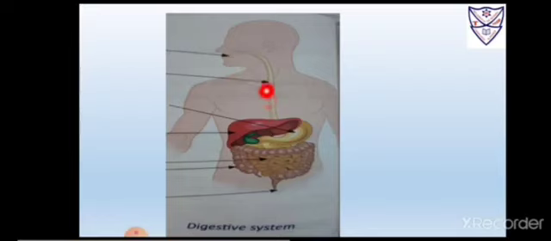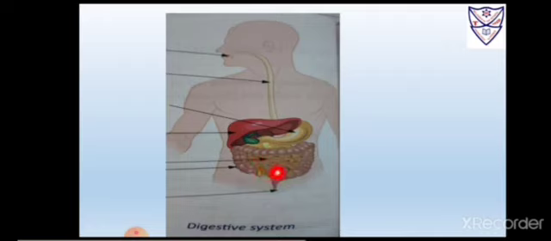With the help of food pipe, food then enters the stomach. In stomach, many digestive juices get mixed with the food and break it down to simpler substances. In small intestines, the simpler form of food is taken in. Here it is the small intestine. Here the simpler form of food is taken in.